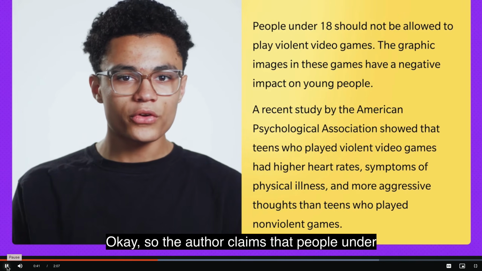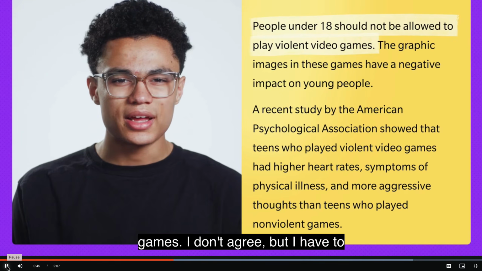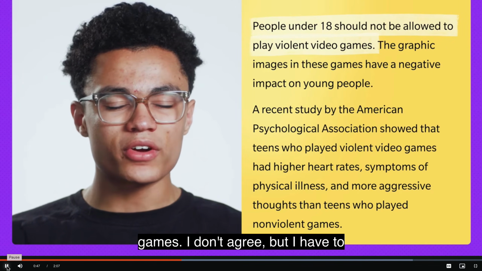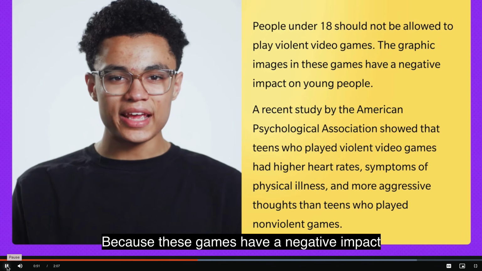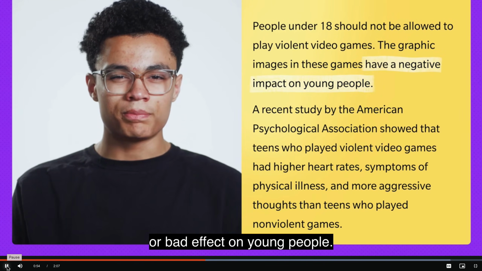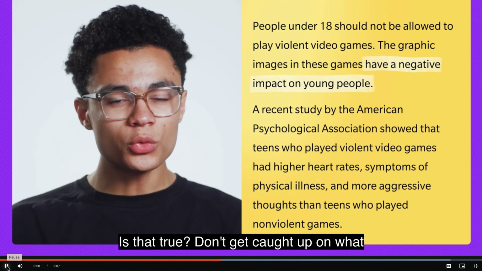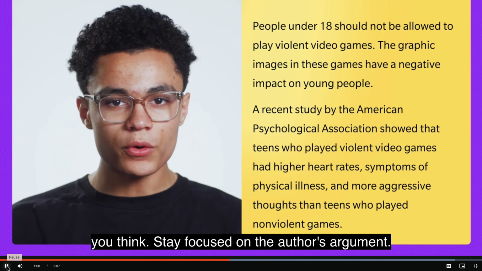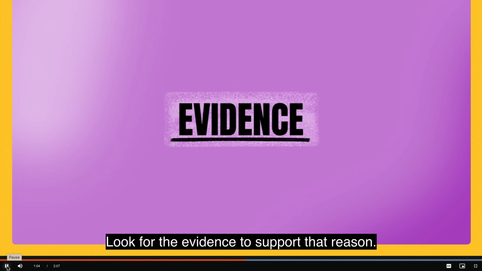Okay, so the author claims that people under 18 shouldn't be allowed to play violent video games. I don't agree, but I have to figure out why the author thinks so. What's the reason? Because these games have a negative impact or bad effect on young people. Is that true? Don't get caught up in what you think. Stay focused on the author's argument. Look for the evidence to support that reason.